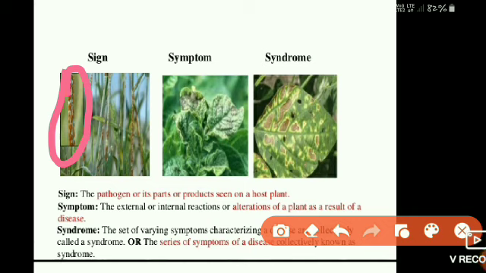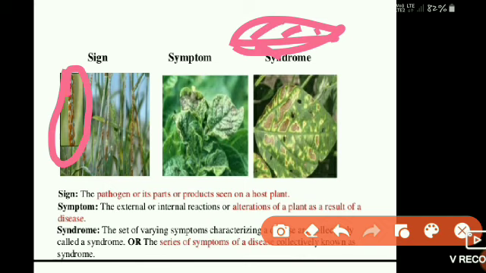The next term is symptoms: the external or the internal reaction or the alteration of the plant as a result of the disease. After the disease incidence, the plant will show some alterations, that is some difference in growth and development. Example, normal leaves are clear leaves with veins and veinlets.